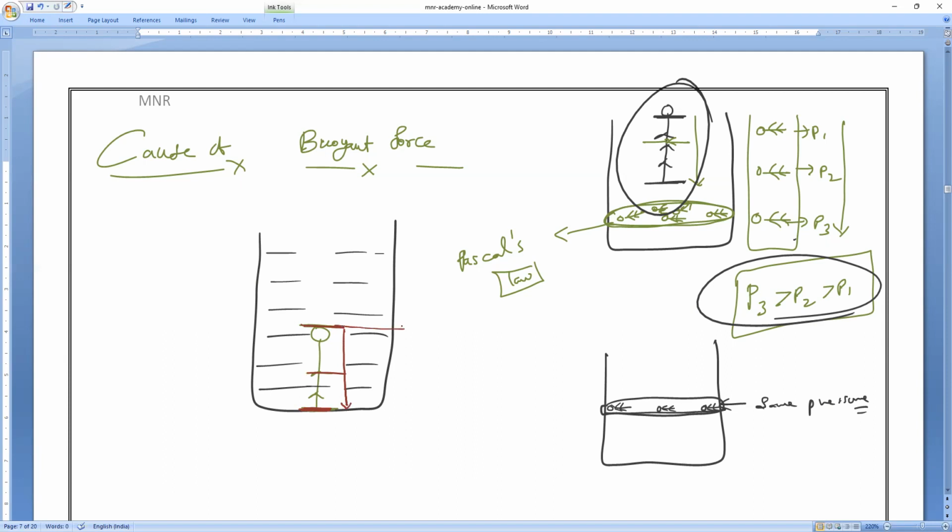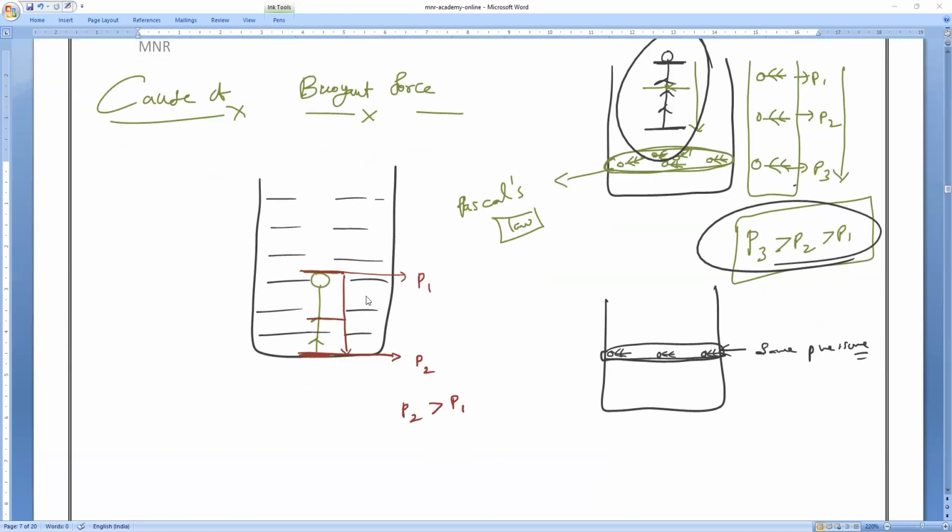So if I take the pressure at the head as P1 and the pressure at the legs as P2, which is greater? P2 is greater than P1. Understand? Everybody? Any doubt you can ask me. That is very, very important. In the same way, with the help of this, we are going to study the cause of buoyancy.